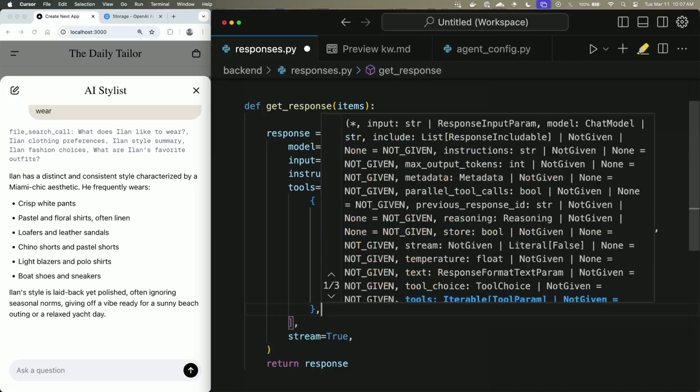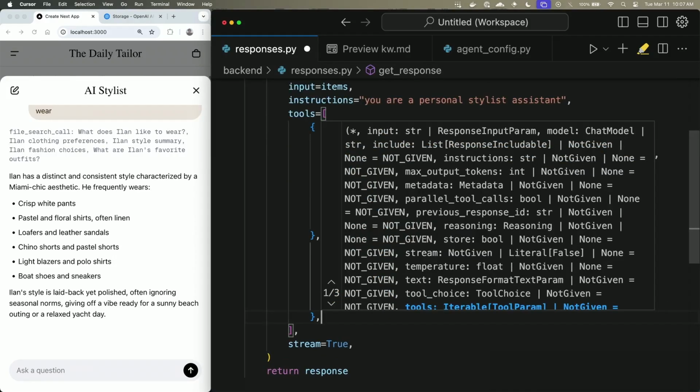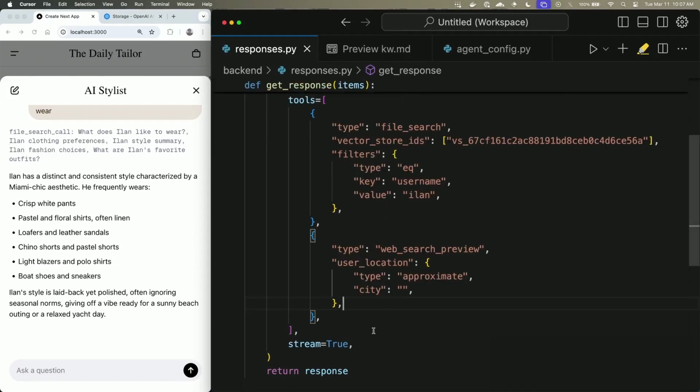But in order to be able to create a really good application for this personal stylist, we want to be able to bring in fresh data from around the web so that we have both the newest information and also stuff that's really relevant to your users. So in order to demonstrate that, I'll add the web search tool. Cool. The web search tool is really great because you can also add data about where your user is.